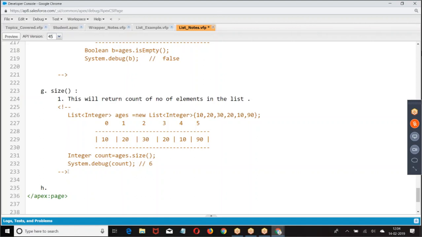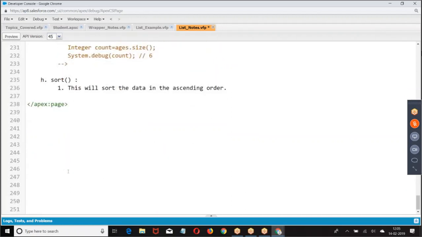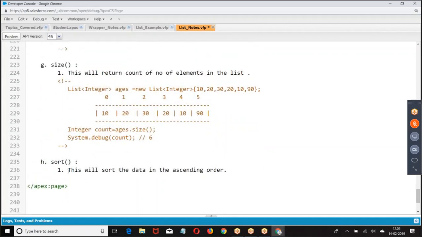Next we have sort. This will sort the data in the ascending order.